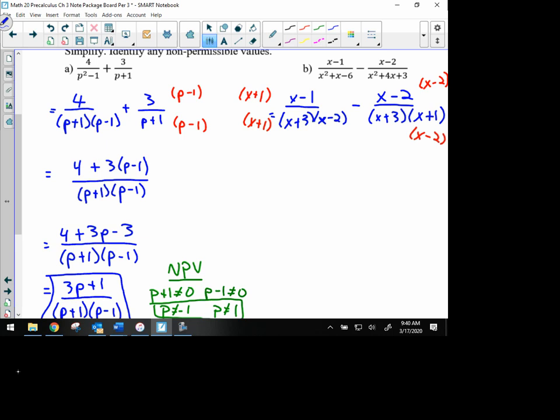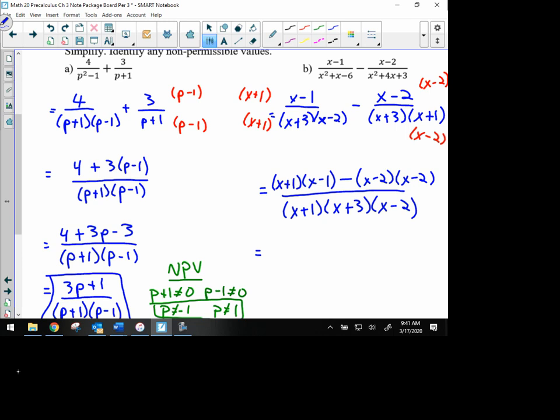So we can write our next step with one single denominator with these 3 factors. So we know that's going to be our denominator in our simplified expression. So we can write our next step all over that single denominator, because now we have a common denominator. In the numerator, you can multiply these already, but I'm just going to show the multiplication that needs to happen. So x plus 1 times x minus 1, and then minus x minus 2 times x minus 2.